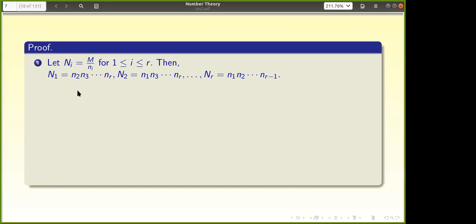Now can someone tell me what is the relation between small n1 and capital N1? Other than Rohan? They are relatively prime. Small n1, capital N1 GCD is 1, because these are all relatively prime. So the GCD of small n1 and capital N1 is also 1.